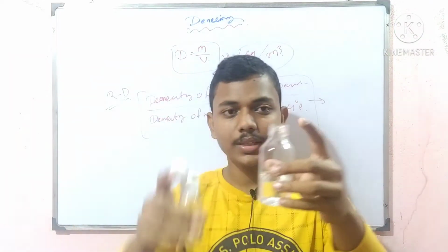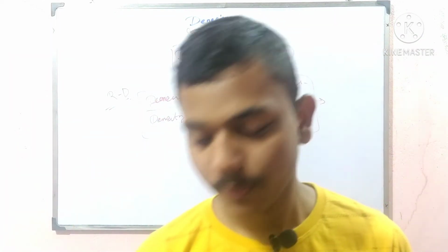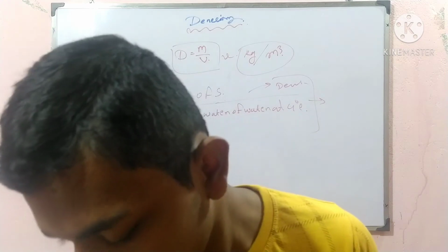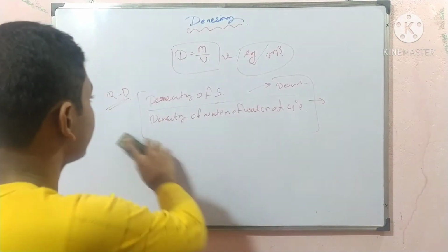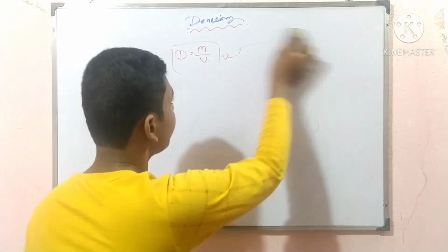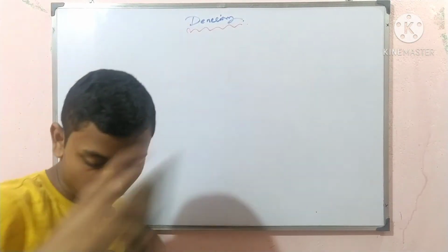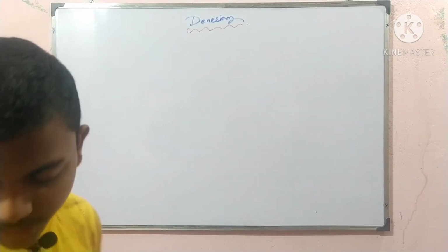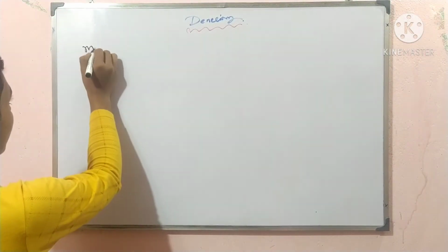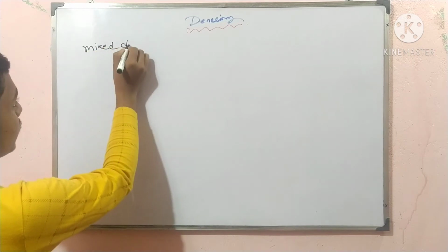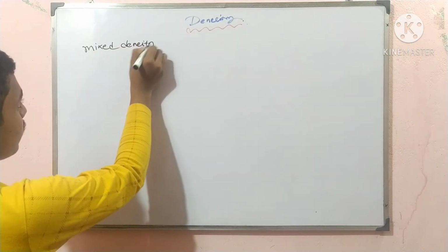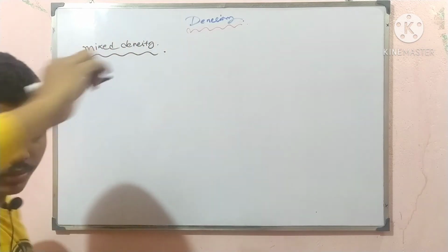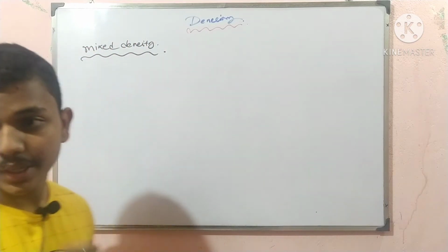So what is the density of this liquid after mixing? Now we can find this. This density is known as the mixed density.